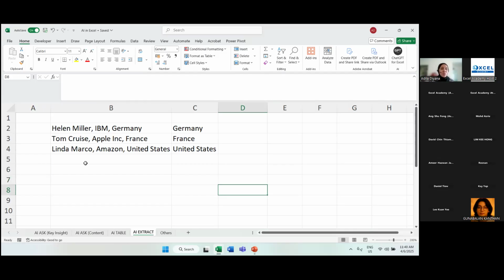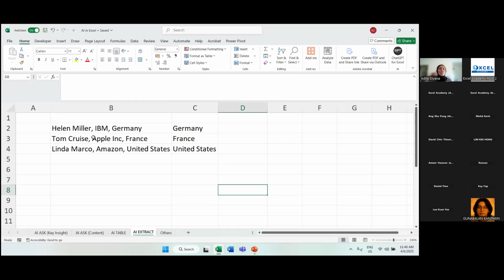When we talk about text to column, the delimiter, the character that separates name, company and country, is the comma. Helen Miller, comma, IBM, comma, Germany. So if you use text to column, we can use delimited, and the delimiter is comma.